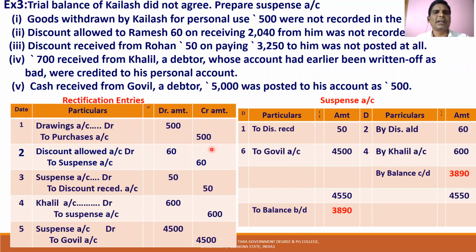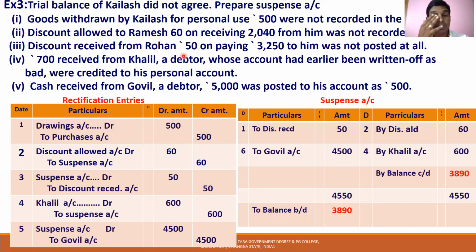Trial balance of Kailash did not agree. Prepare suspense account. That means we have to know what the suspense account balance is, so that the trial balance agrees. Goods withdrawn by Kailash for personal use, 500, not recorded in the books. So drawings made by the owner was not written.